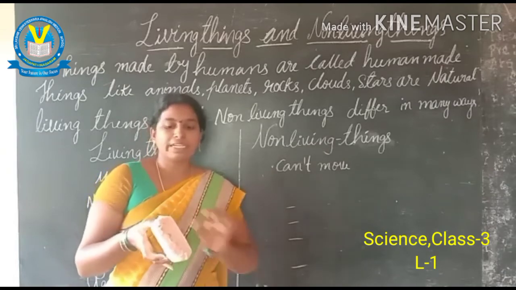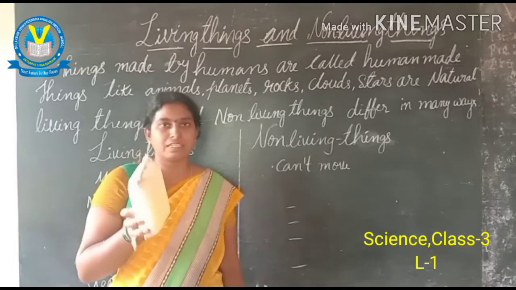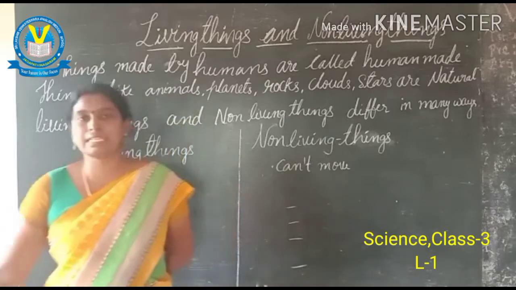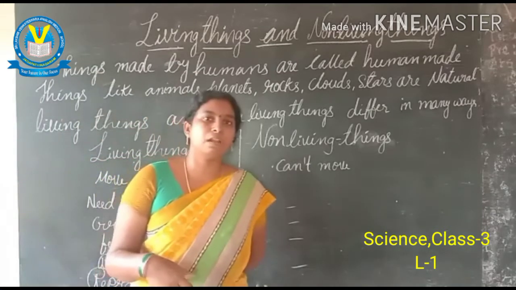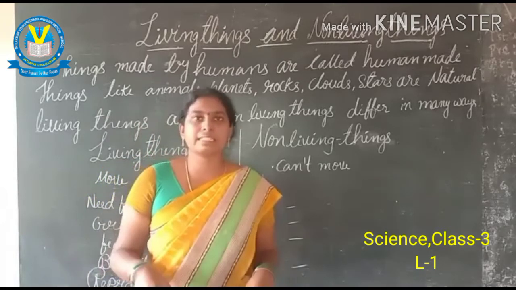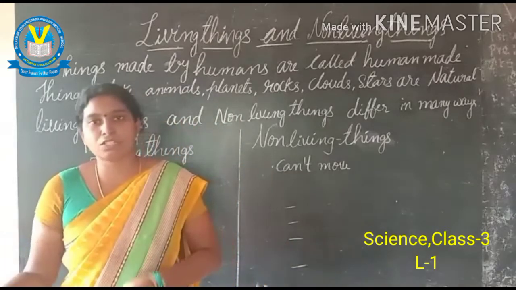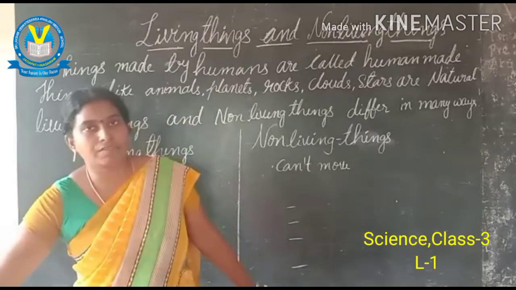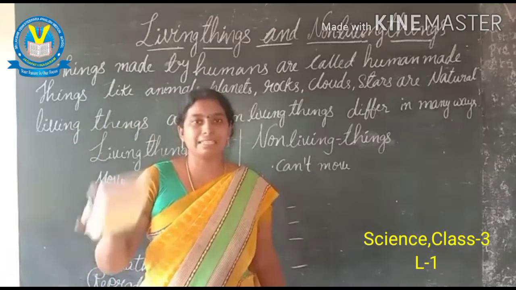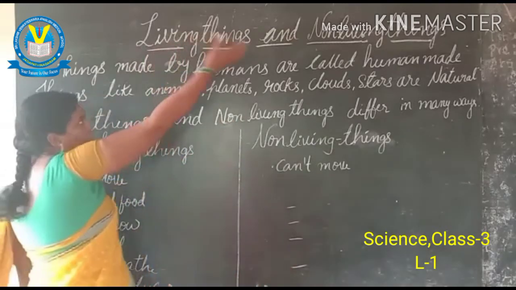So it does not have any living things in it. The duster is stable. It's not moving from one place to another place. For example, if you take me as an example, I can move. I can do anything here. So that is the example of living things. The living things can move from one place to another place, but a non-living thing can't move from one place to another place. It is stable. Now we can go into the lesson, living things and non-living things.